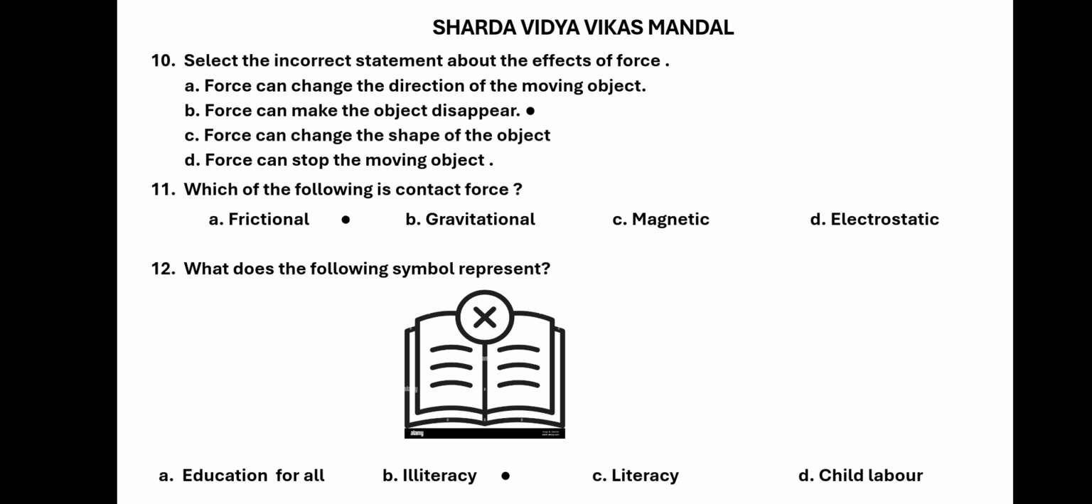12th question. What does the following symbol represent? It is illiteracy. If you don't read the book, you will not be literate. So it is illiteracy, that is the B option.